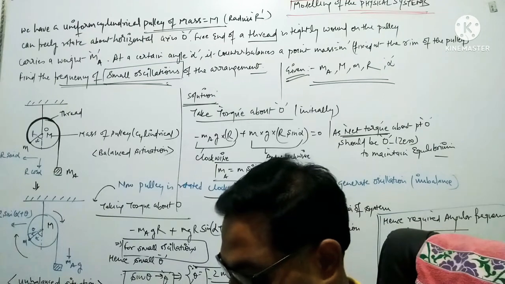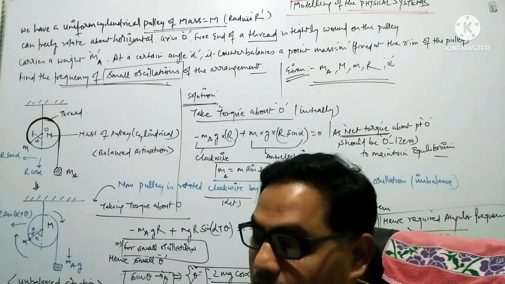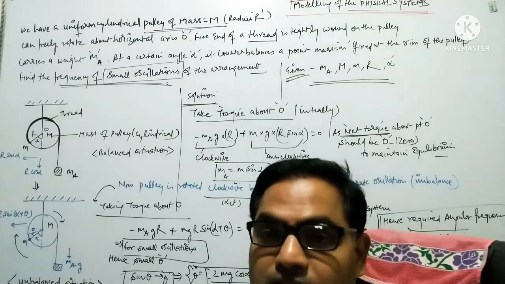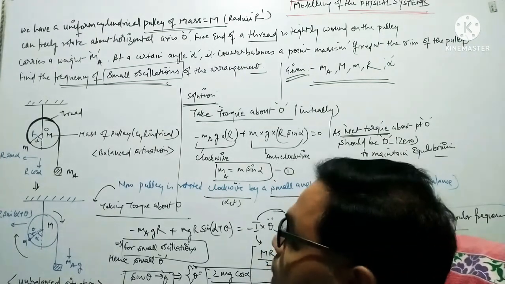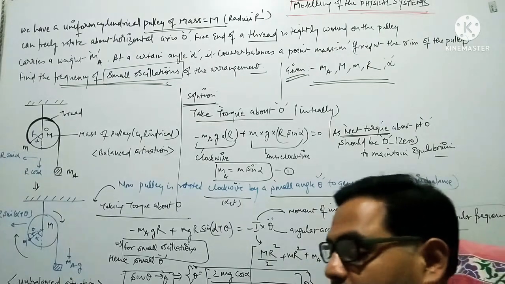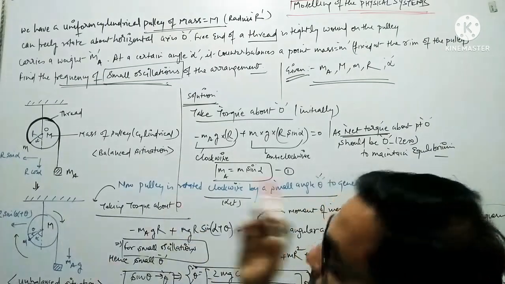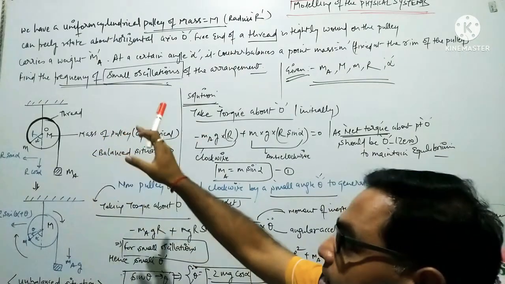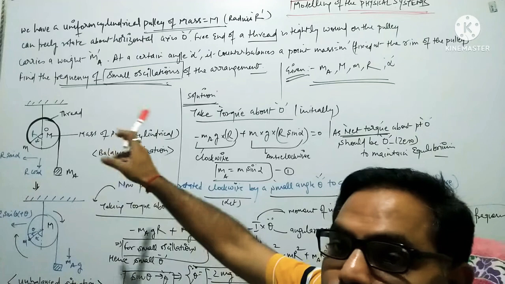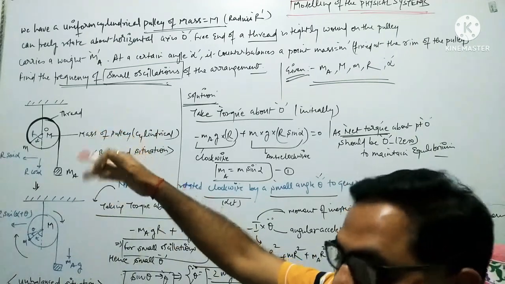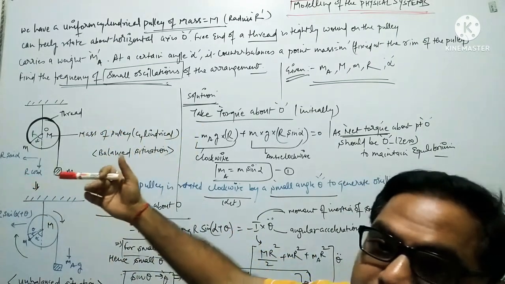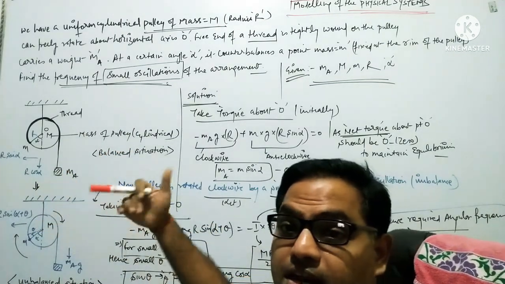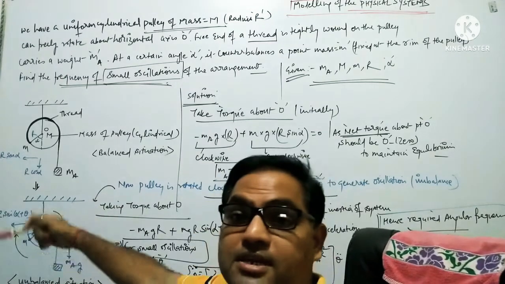The question then asks: find the frequency of small oscillations of this arrangement. Obviously, when this arrangement is in equilibrium position, that means at an angle alpha with the point mass there, the whole system is in equilibrium. The system will oscillate only if we give it a certain rotation. We will disturb this angle alpha by a certain angle.